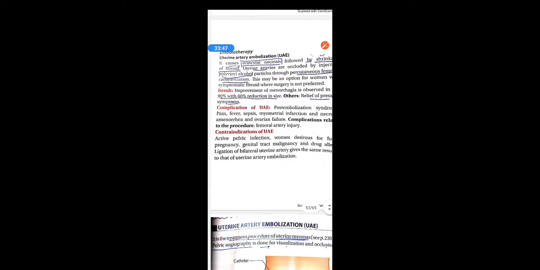Result: improvement of menorrhagia is observed in 80 to 90% with 60% reduction in the size. Others, relief of pressure symptoms. Complications of UAE are post-embolization syndrome and pain, fever, sepsis, myometrial infarction and necrosis, amenorrhea and ovarian failure. Sometimes there will be femoral artery injury at the time of the procedure.